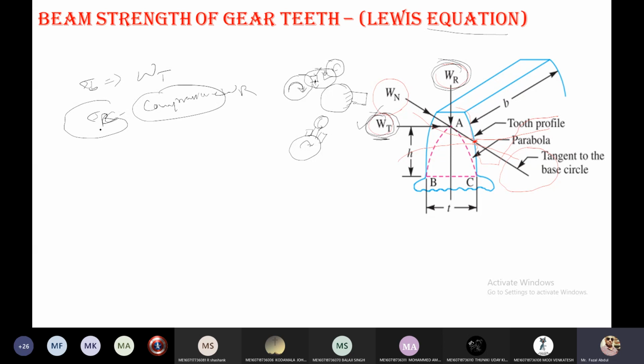Here the Wr is neglected, because if you compare Wt and Wr, the magnitude of Wr is very small, so Wr is not considered for design purposes. Only Wt plays the vital role in the failure of gear teeth. Based on this assumption, Lewis considered the bending moment equation, that is M by I equal to sigma b by y.